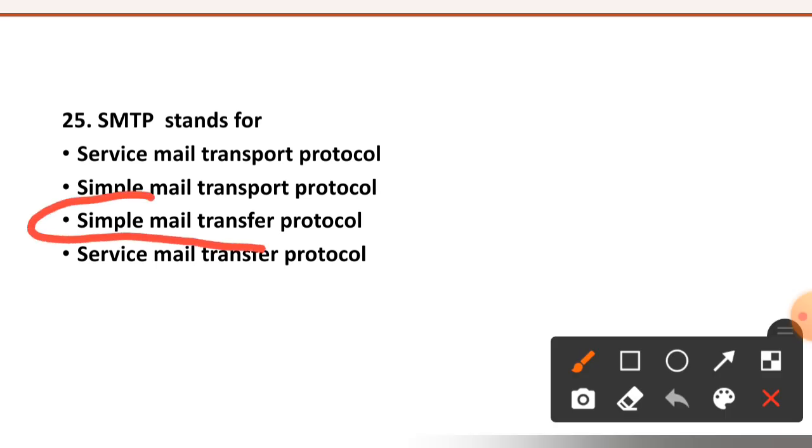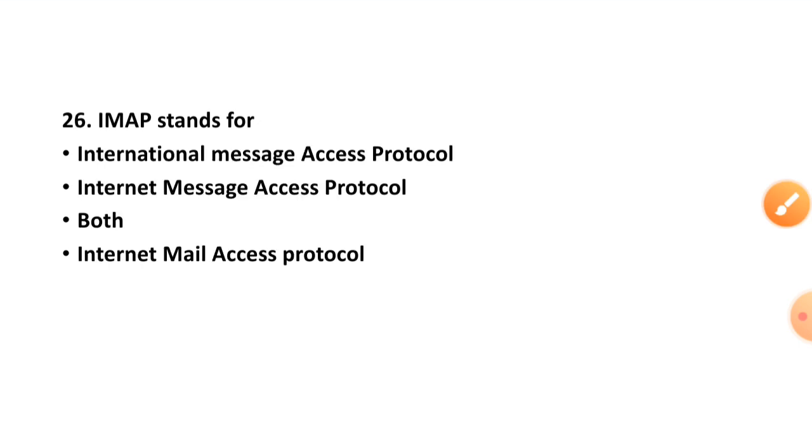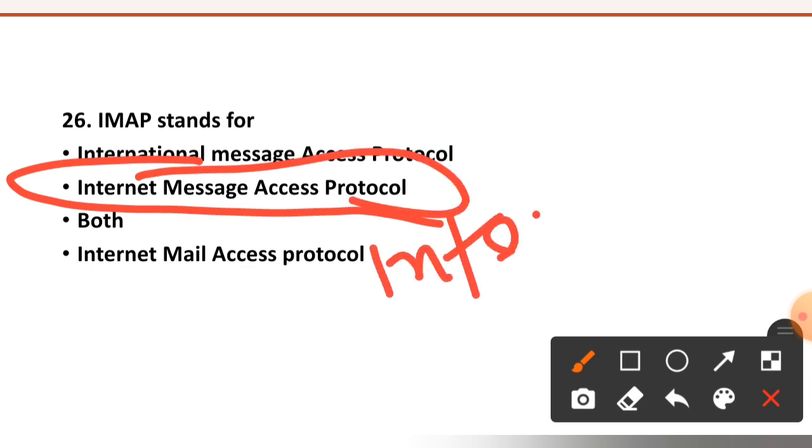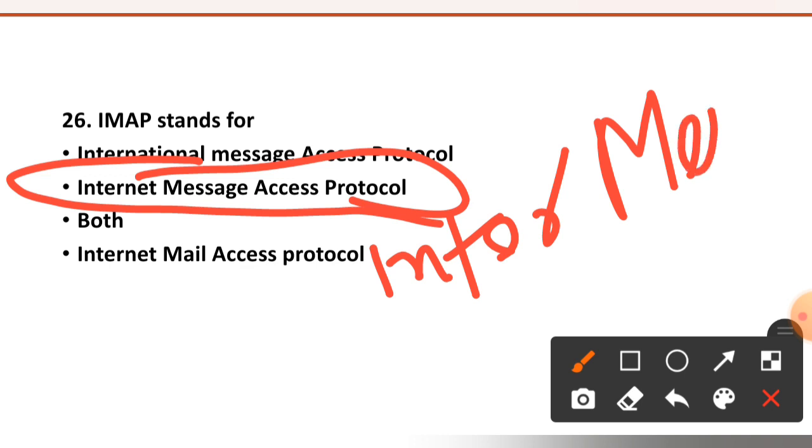Right option is option number C. SMTP stands for Simple Mail Transfer Protocol. 26th question is, IMAP stands for International Message Access Protocol, Internet Message Access Protocol, both, or Internet Mail Access Protocol. Right option is option number second, Internet Message Access Protocol.